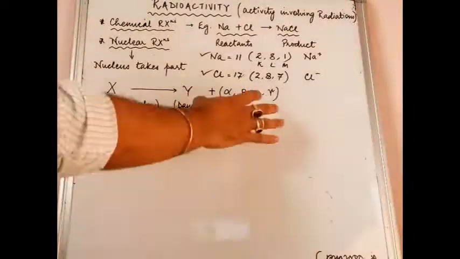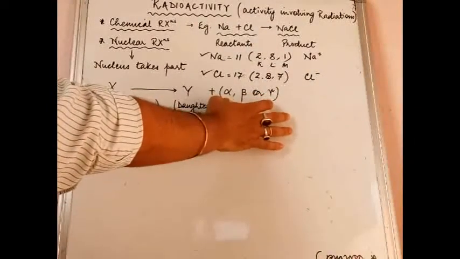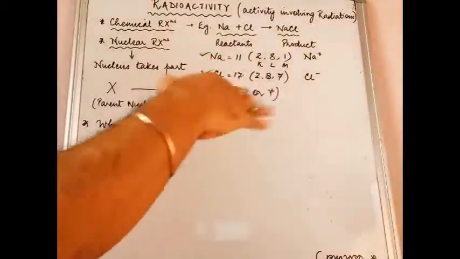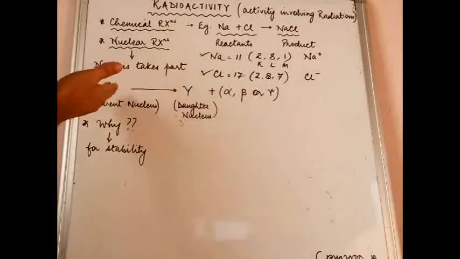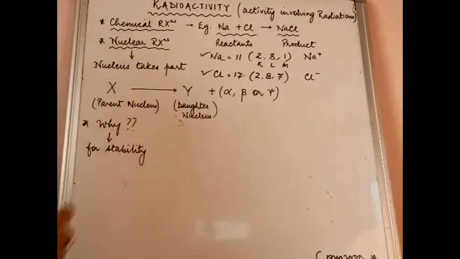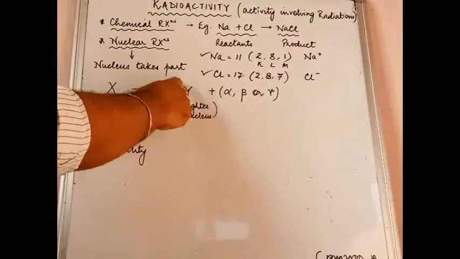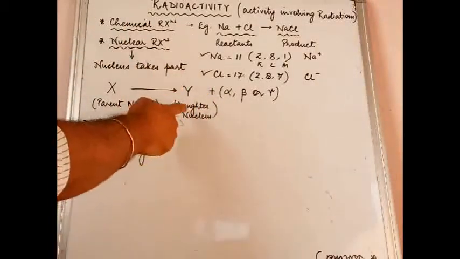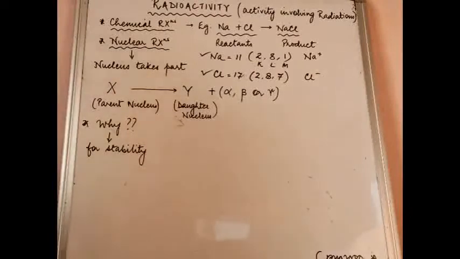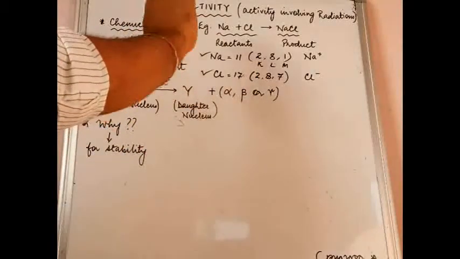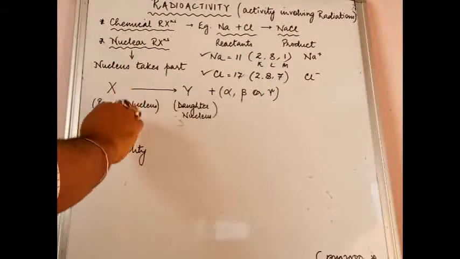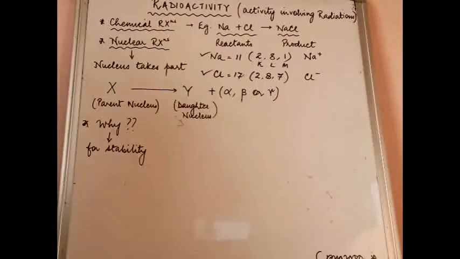For the time being, understand that something is being given out. Some radiations are being given out. Given out by whom? By this parent nucleus. And it results in the formation of a new nucleus in this case, which is known as the daughter nucleus. So please remember, in a chemical reaction, reactants give you products. In a nuclear reaction, the parent nucleus gives you the daughter nucleus. These are the technical terms that you'll have to remember.